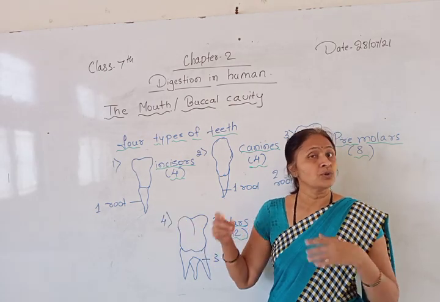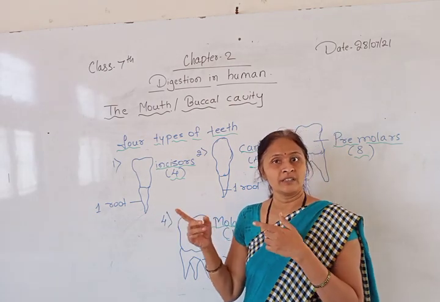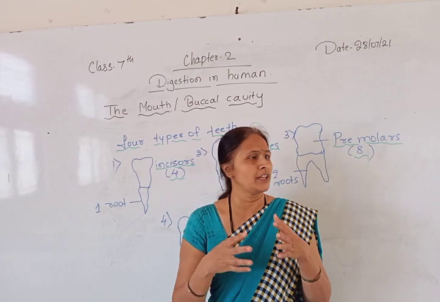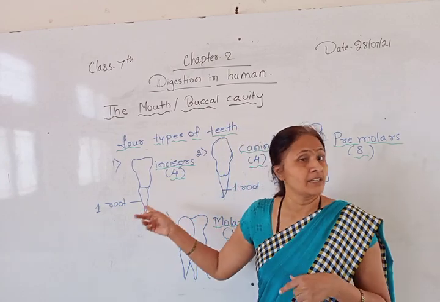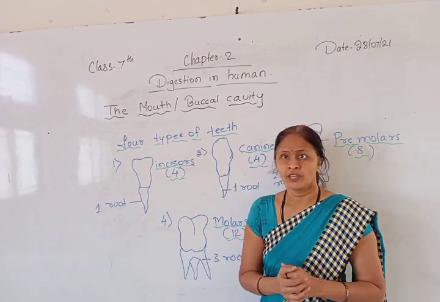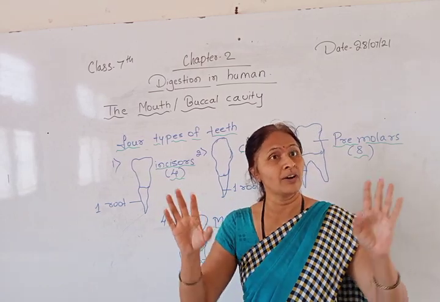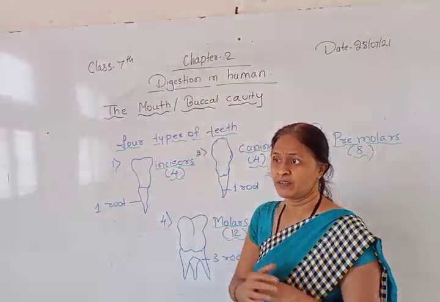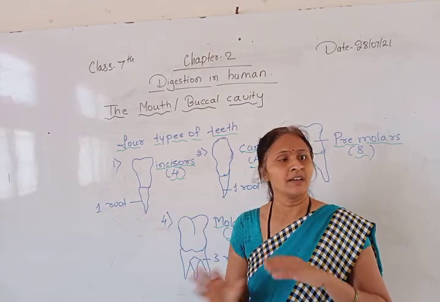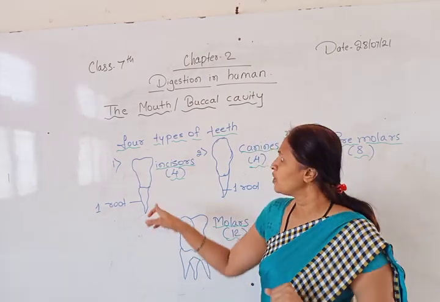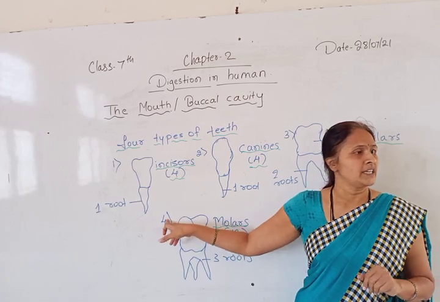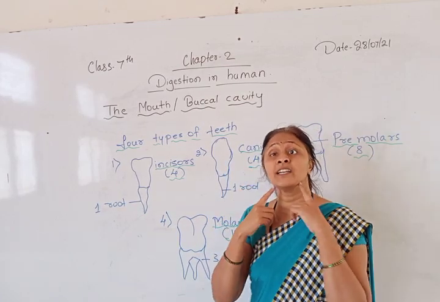Until a tooth decay is there, or they are having some problem, the teeth will not fall down. If your teeth are very healthy and very clean, they will fall down at the age of 60 or 70. Until then your teeth are very strong. So because of this root, the teeth go deep inside the gums.